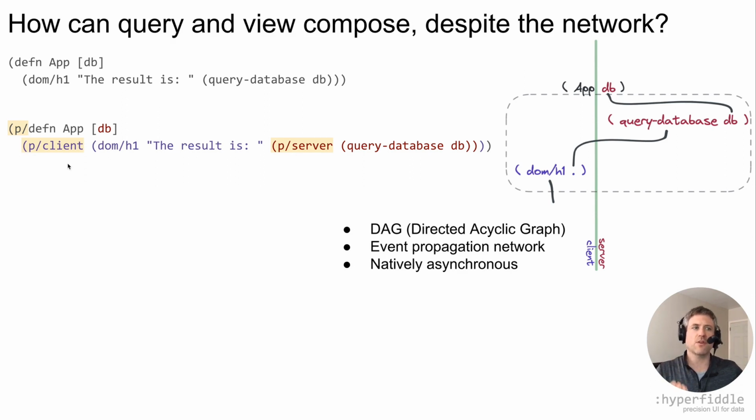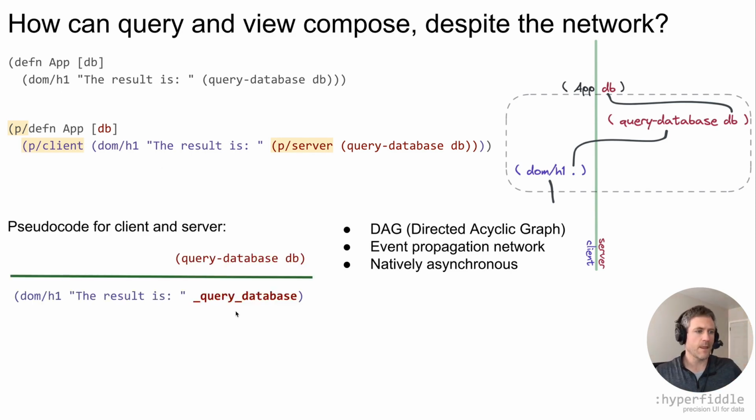At compile time, Photon will color the AST, separating out the client and server parts. You now have two programs and they run concurrently. The purple program will run as far as it can. It doesn't get very far as it immediately needs a server result, so the program will park and await. It will not issue a request. It will not send a message to the server. There is no I/O at all. It will silently wait. The red server program is running concurrently. Its dependencies are all satisfied, so it is able to run the query immediately and then stream the result to the client. The client receives the result and unparks, continuing to render the view.